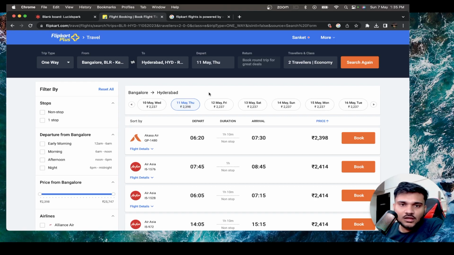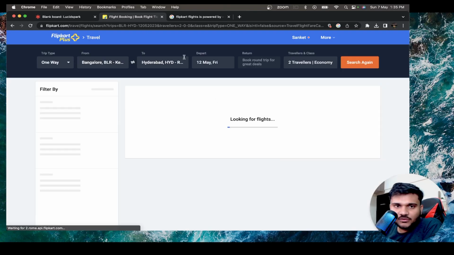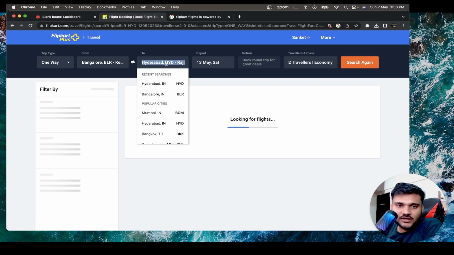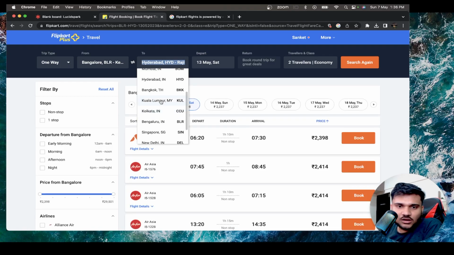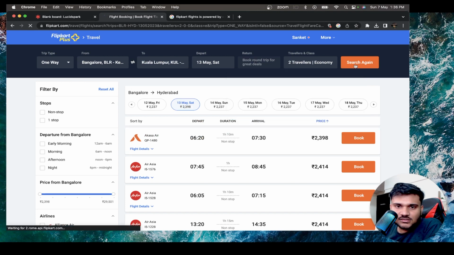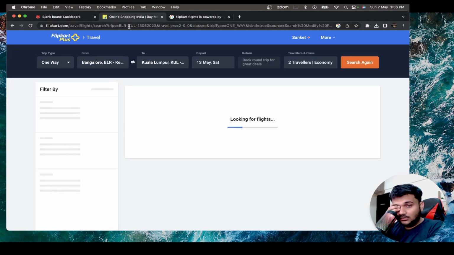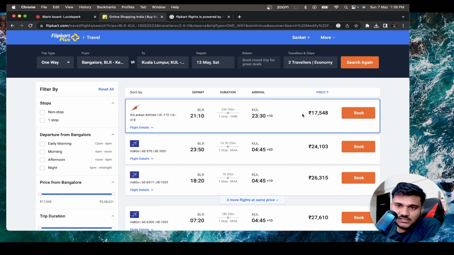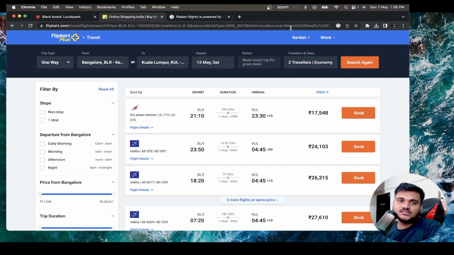Okay. Now you can see from here, if I click on 12th of May, you can see the date changes here. If I change to 13th of May, you can see the date changes here. If I change from Hyderabad to, let's say, Kuala Lumpur, they have a code for that, KUL, most probably. It will become BLR to KUL. The moment I click on it and select the date, done, search again, see it became BLR to KUL, and it is also international. So they are able to make a filter of international flights as well. So you can see very simple search queries they are able to put, right? Let's go back.